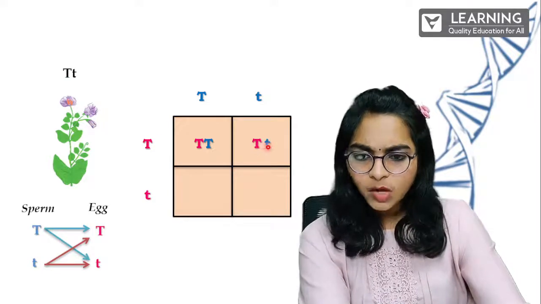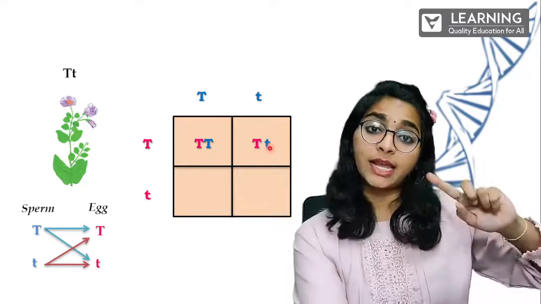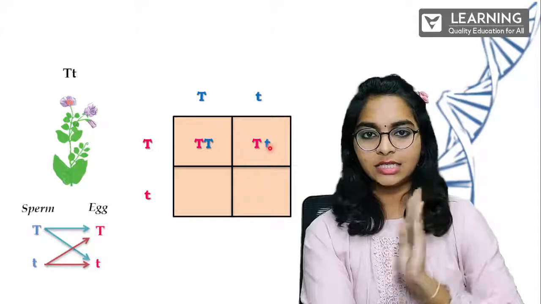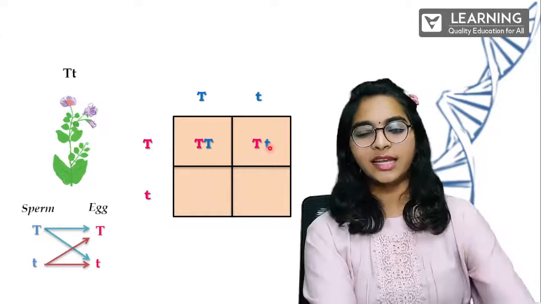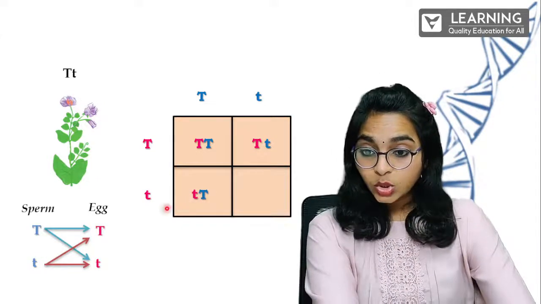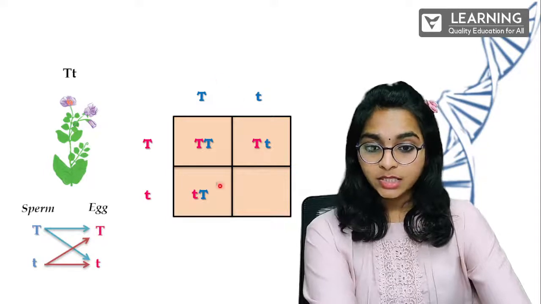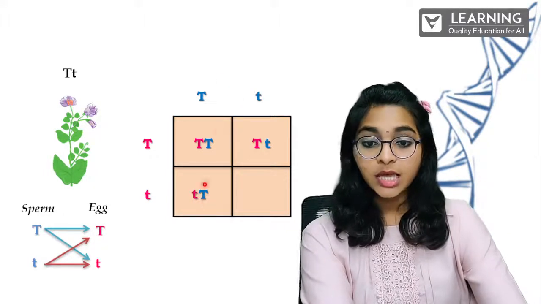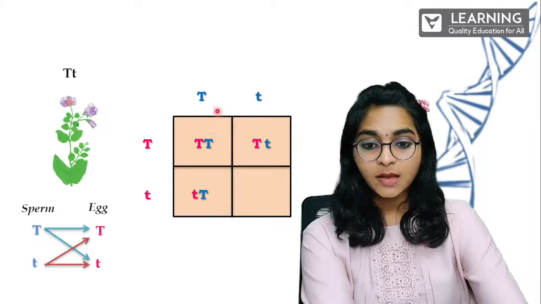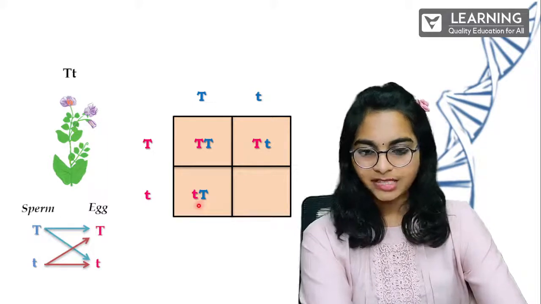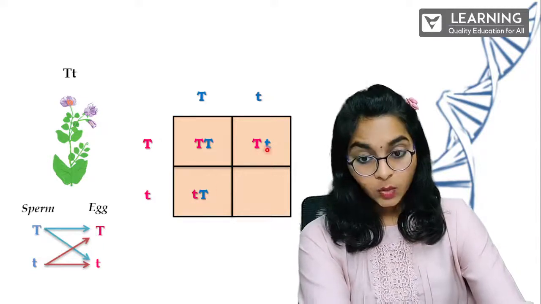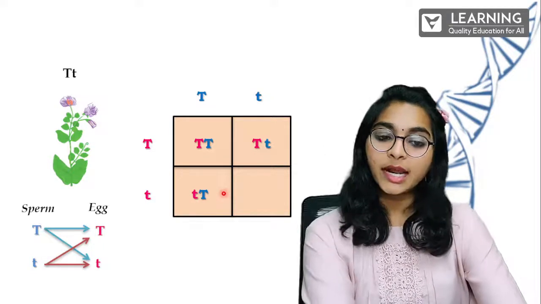Tall, and the small t is going to be recessive, which might get expressed in the next generation. For this generation, it is there, but it is not expressed. It is recessive. Next, small t with this capital T. Small t and capital T are going to multiply, the fertilization process. The same thing, just like this. It is also having a dominant trait and a recessive trait.